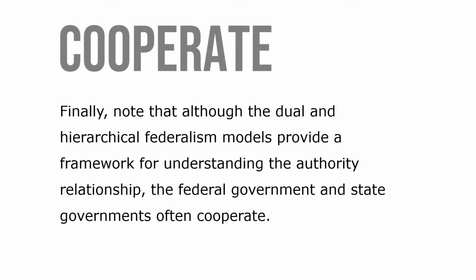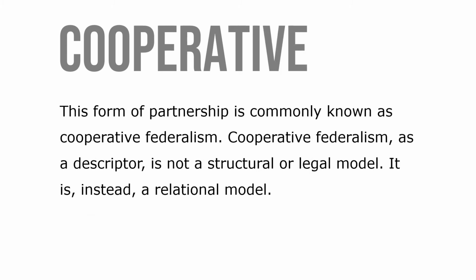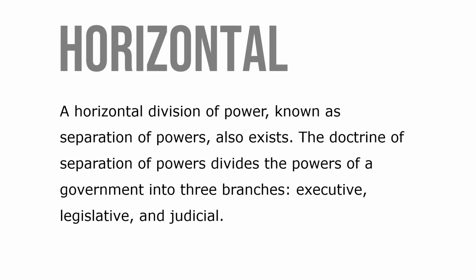Finally, note that although the dual and hierarchical federalism models provide a framework for understanding the authority relationship, the federal and state governments often cooperate. This form of partnership is commonly known as cooperative federalism. Cooperative federalism, as a descriptor, is not a structural or legal model. It is instead a relational model. A horizontal division of power, known as a separation of power, also exists.